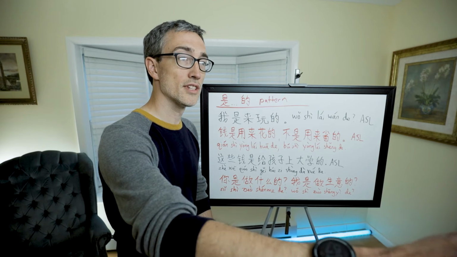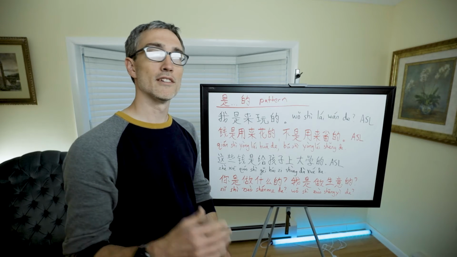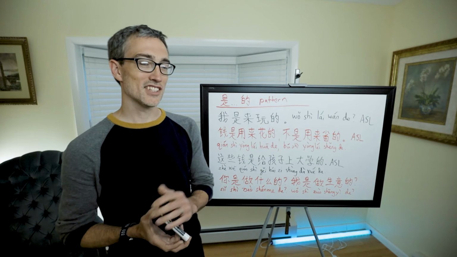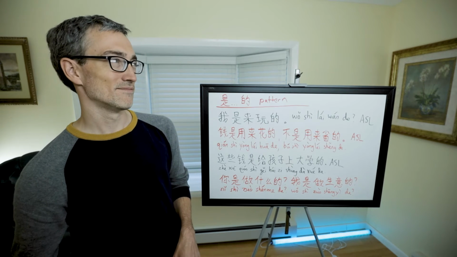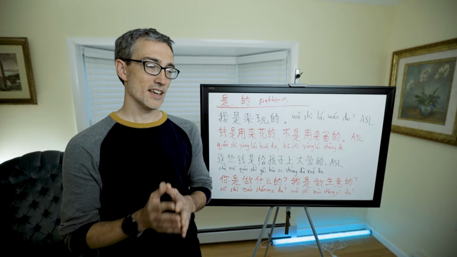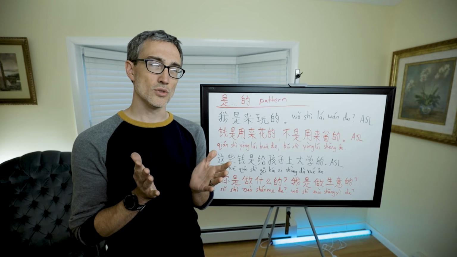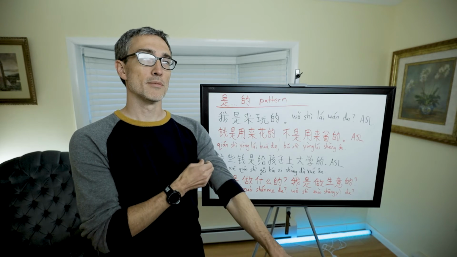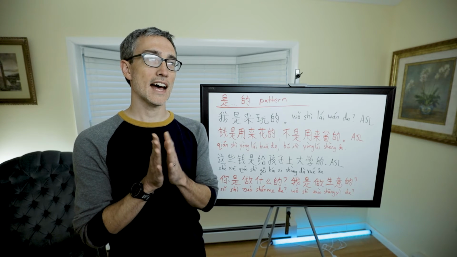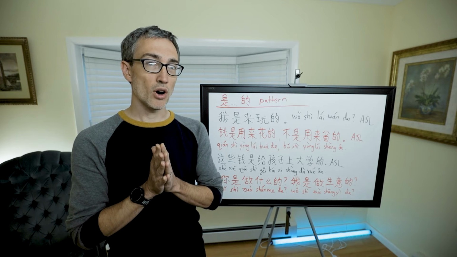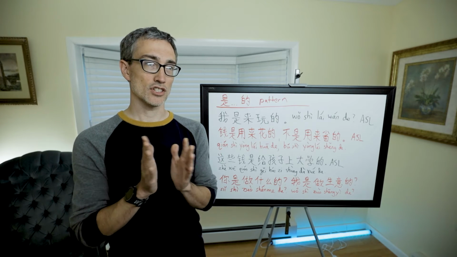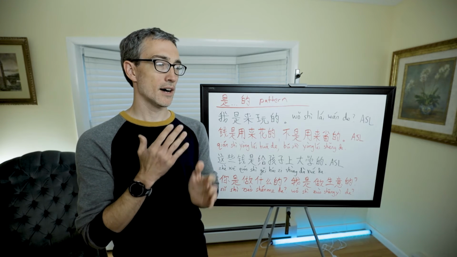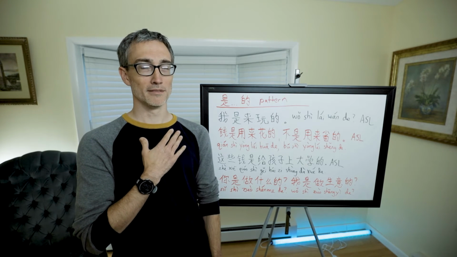Now, another usage of 是的, I'm going to give an overview of some other uses. It's used with adjectives. This one takes a little getting used to. It's not hard to use. It's just hard to know when to use it sometimes and when not to. But it can be really helpful. So adjectives that have no degree will often have the 是的 construction. What does that mean, to have no degree? Let's say I'm a male.